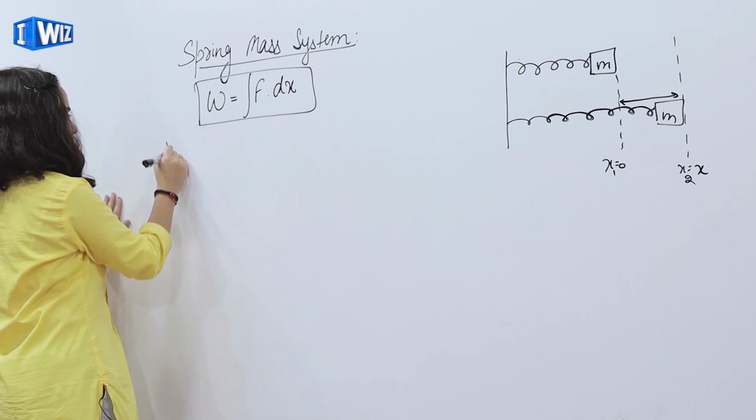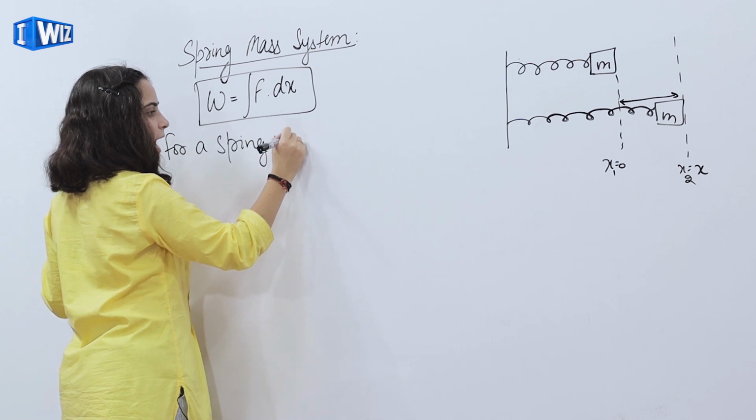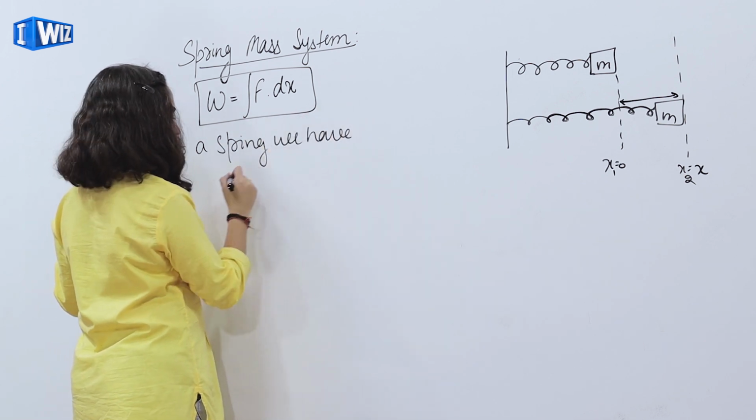Now for a spring we have restoring force.